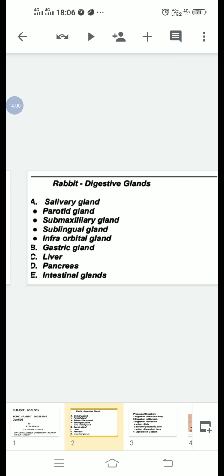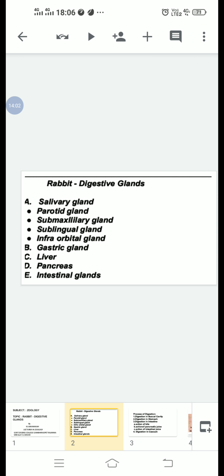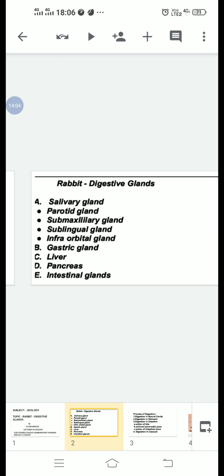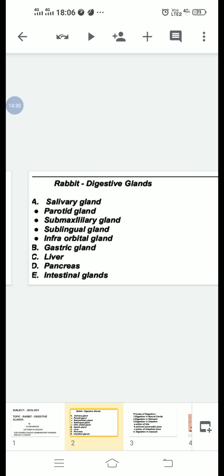The hepatic ducts unite with the cystic duct and a common duct is formed. This common duct is called the bile duct.